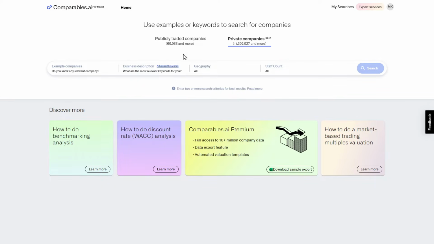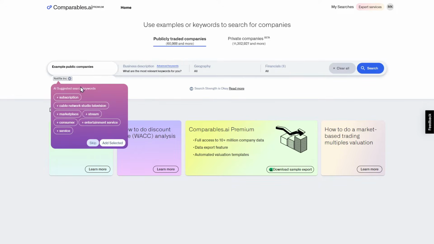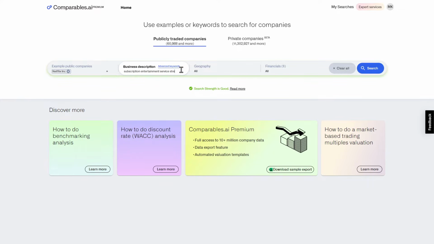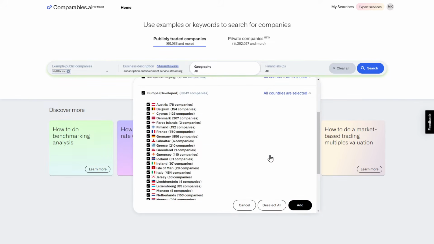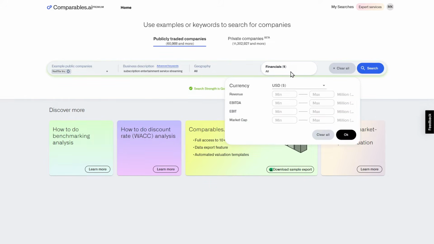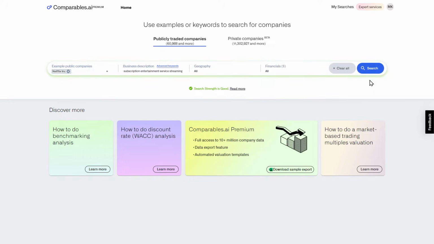To use the automated benchmarking Excel template, select the publicly traded companies database. Then enter any example companies that you want to include in the analysis. Enter any keywords that you think are relevant for the market you are analyzing. You can filter out regions or individual countries using the geographical filter selector. You can also select a currency or apply any financial filters that you think will help.